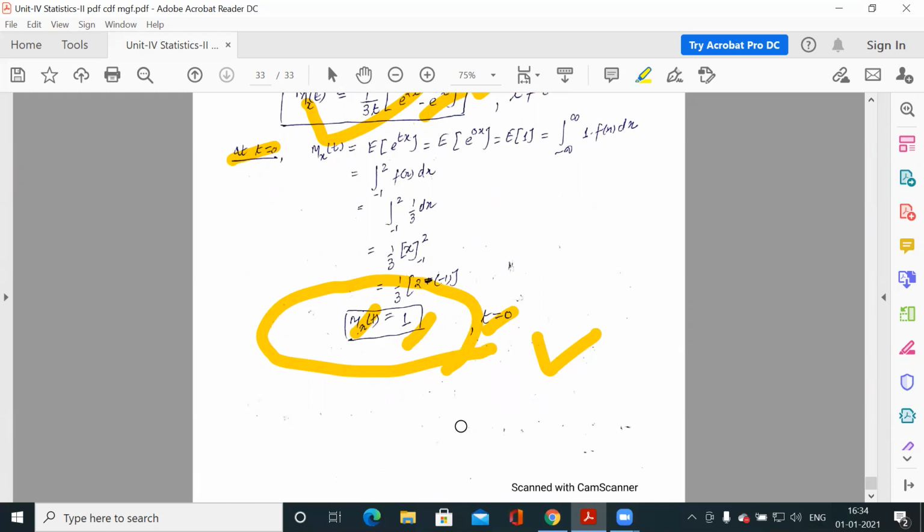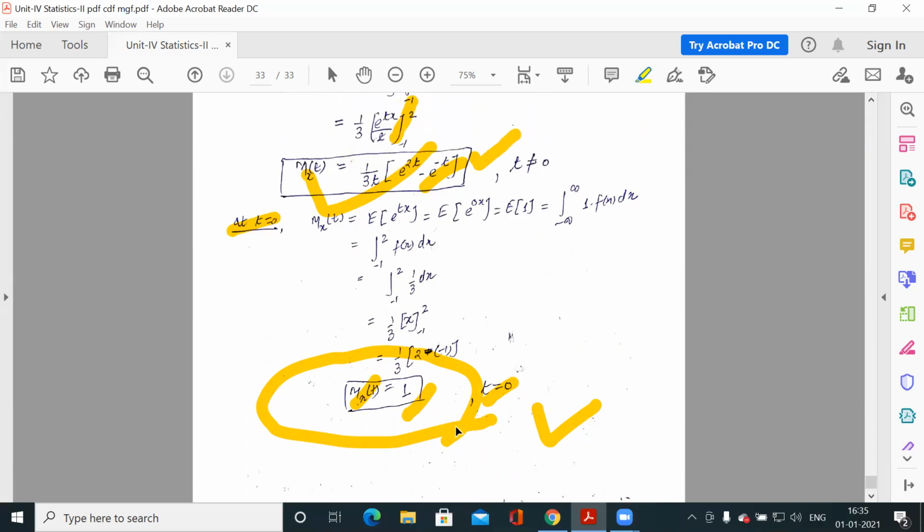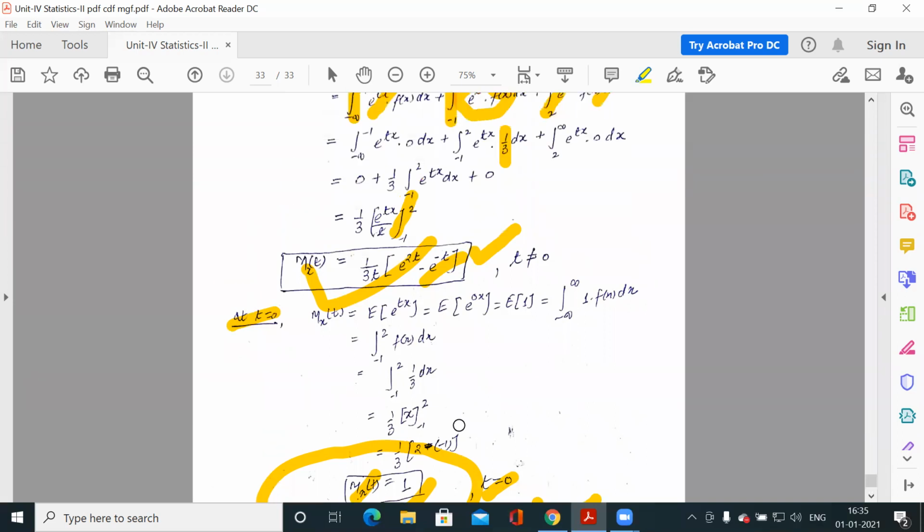If it exists, then the moment generating function will tell you everything about that distribution. You can have all the moments for that distribution, and from the moments you can generate the mean, variance, skewness, and kurtosis. So the moment generating function can tell us everything about that distribution.